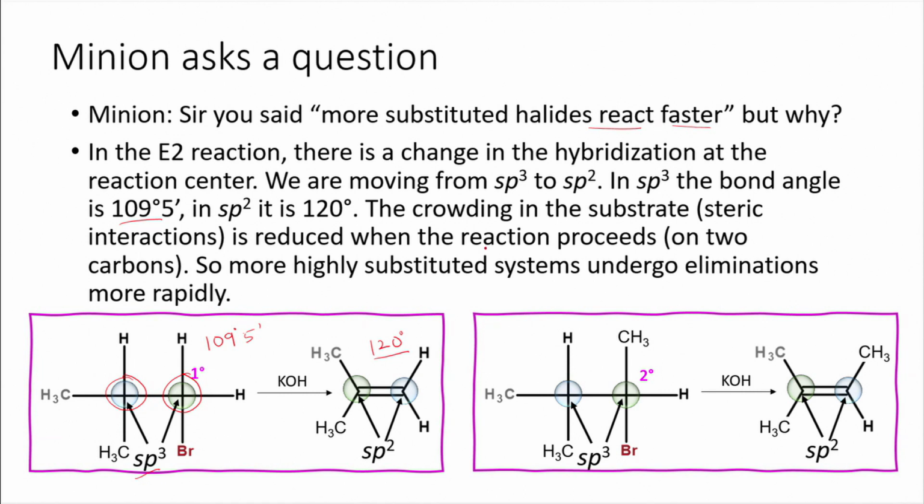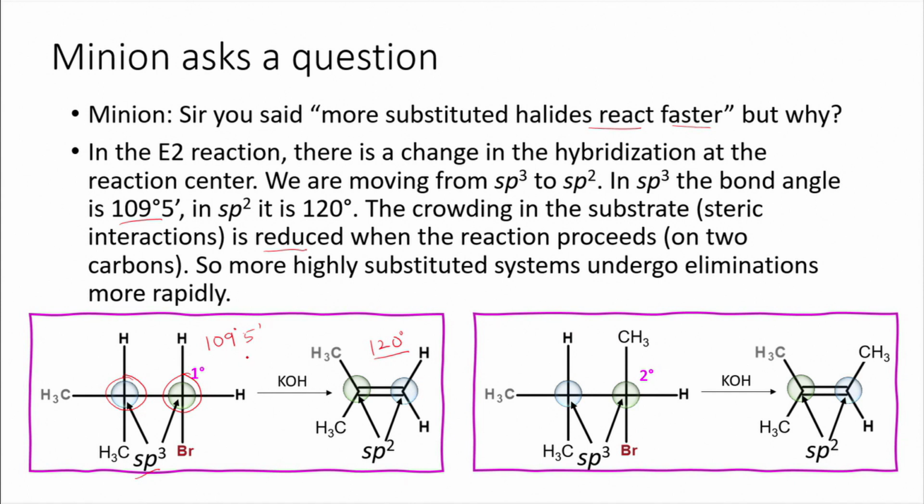So the crowding in the substrate is reduced when the reaction proceeds. More highly substituted systems undergo elimination more readily, because the steric strain pushes the reaction. If there is more congestion in the starting material, elimination produces a much more relaxed product.